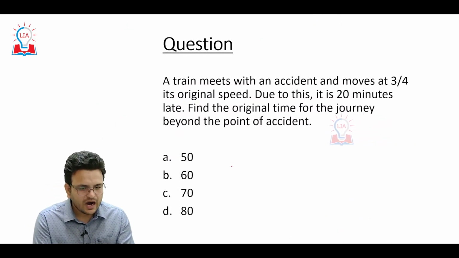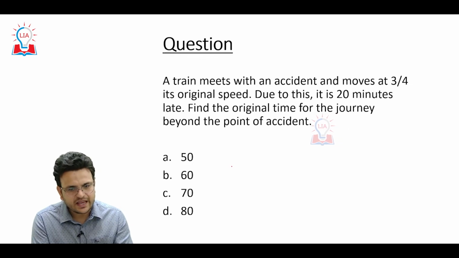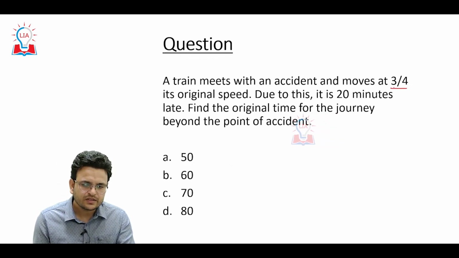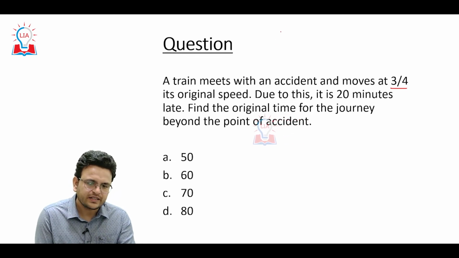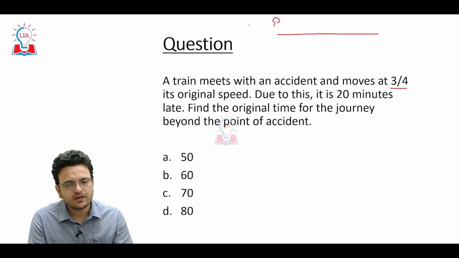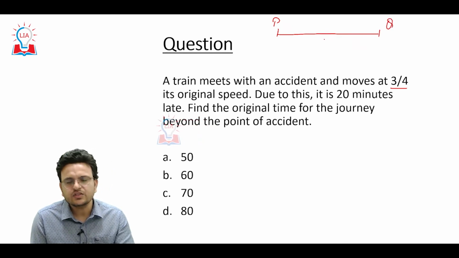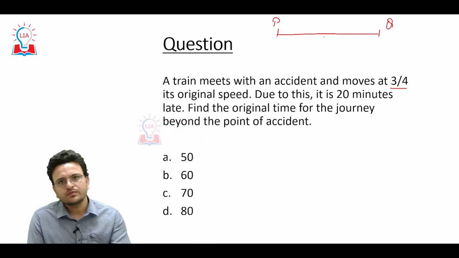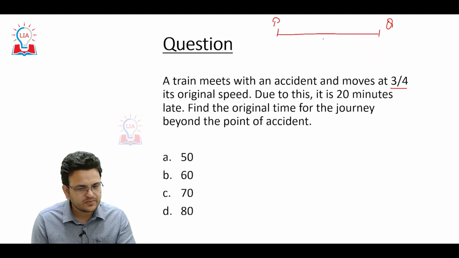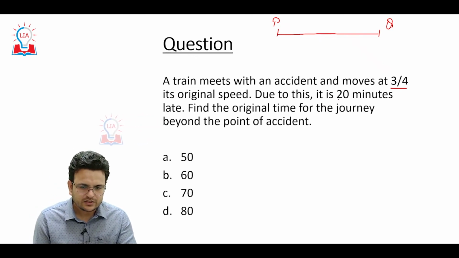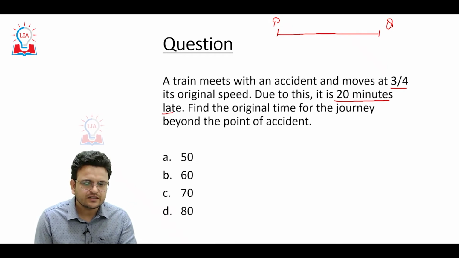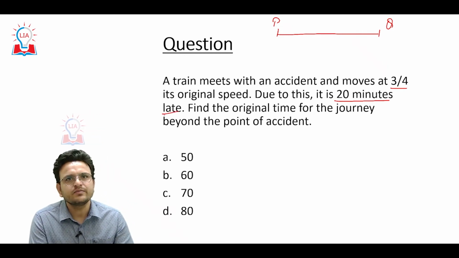Now come to a train that meets with an accident and moves at a speed of 3/4 of its original speed. At a point P, train A got an accident, and from point P till point Q, the train is going at 3/4 of its original speed. Due to this, it is 20 minutes late.